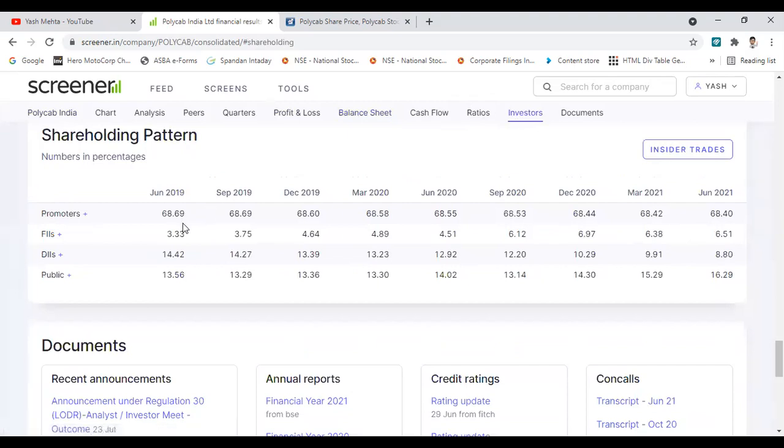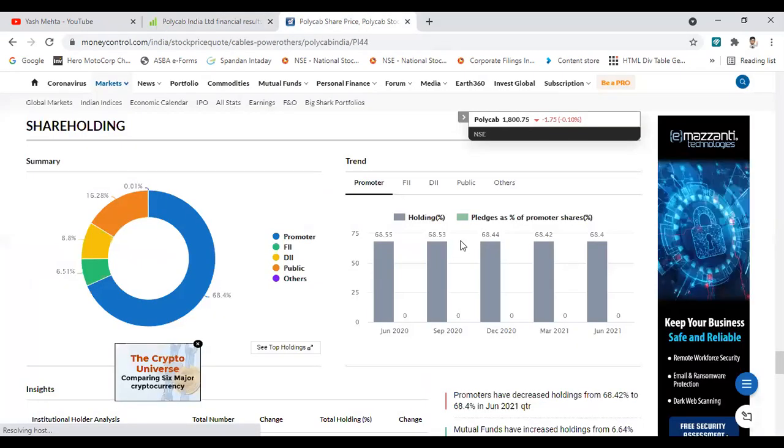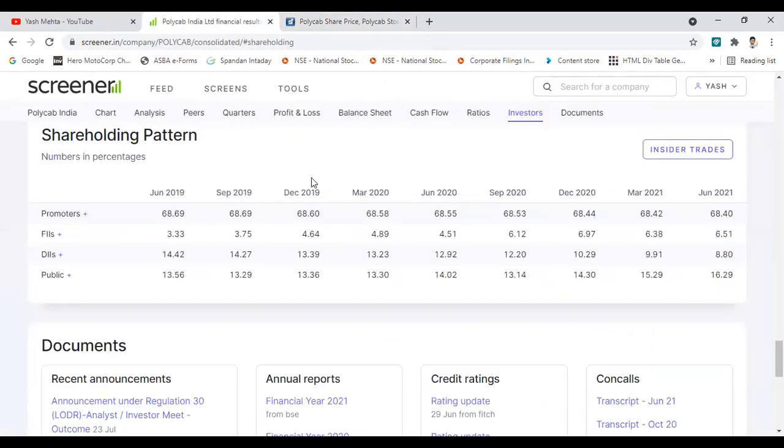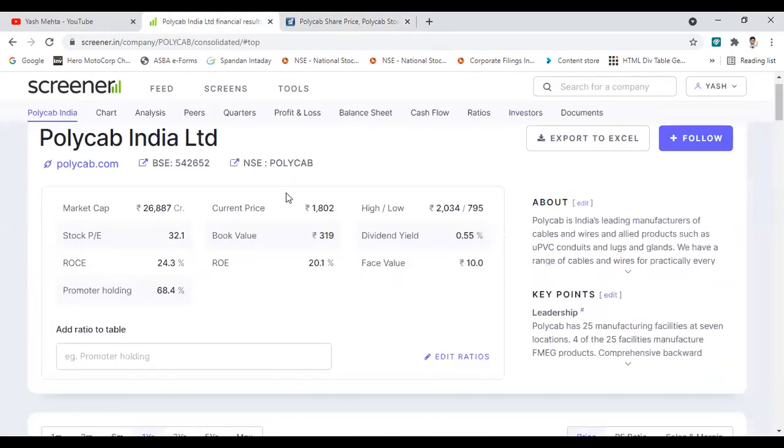If we check investors, the holding has reduced since June 2021, which is almost 2 years. But on the contrary, the FIIs have increased their holding from 3.3% to 6.5%, which is a good sign for the company. FIIs are buying the stock. So that means the shareholding is good as well. Overall, fundamentally, the company is good.